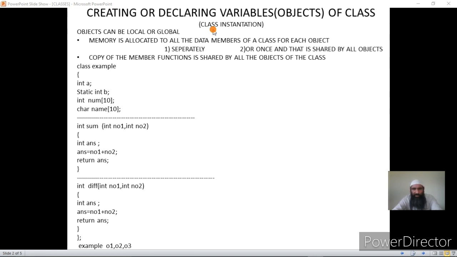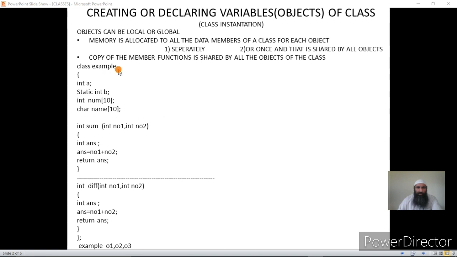Now memory can be allocated to all data members of a class for each object separately, or once and shared by all objects. For data members, usually the memory is allocated separately for each object, for the data members we have seen so far. Once we create the objects, a separate data member is created for all objects, or we can have only one copy of that data member, and that is shared by all objects. This is what we call static data.